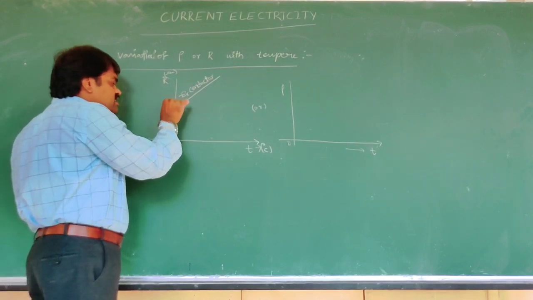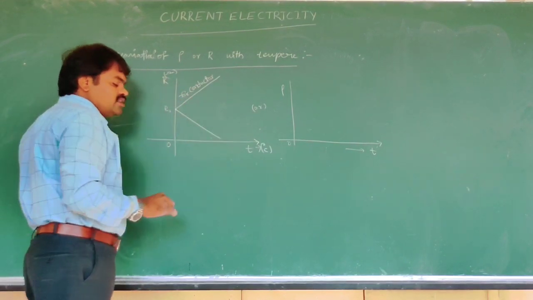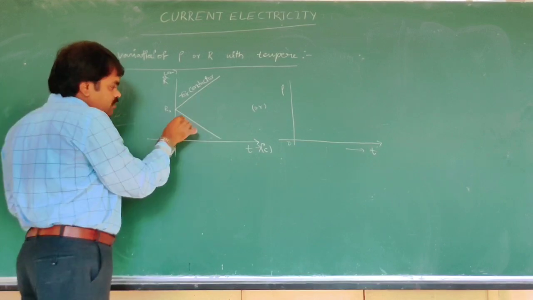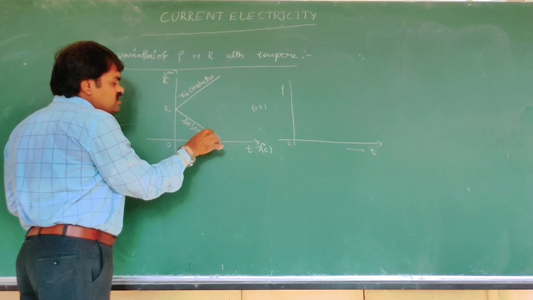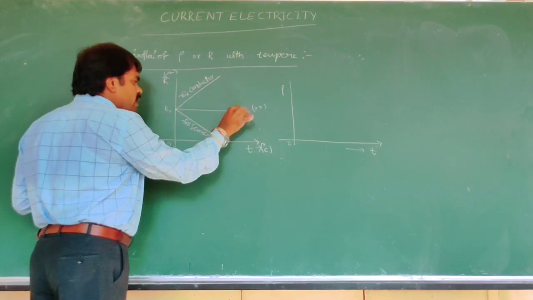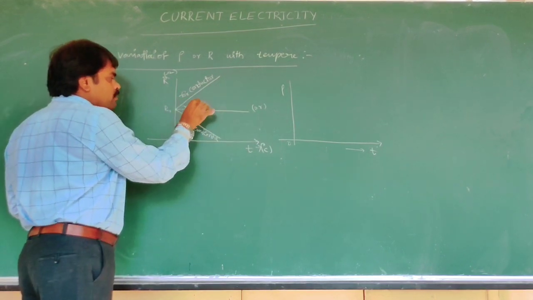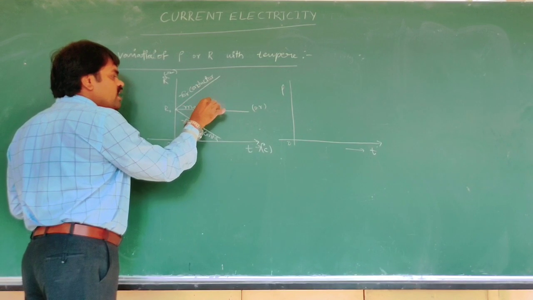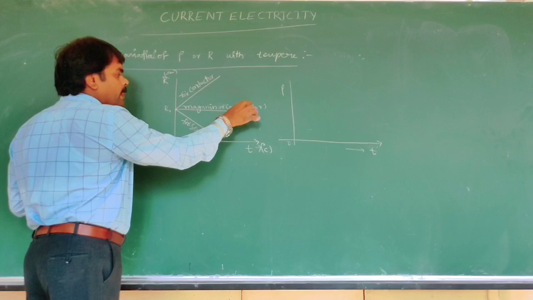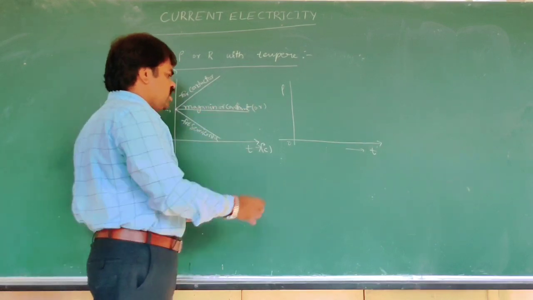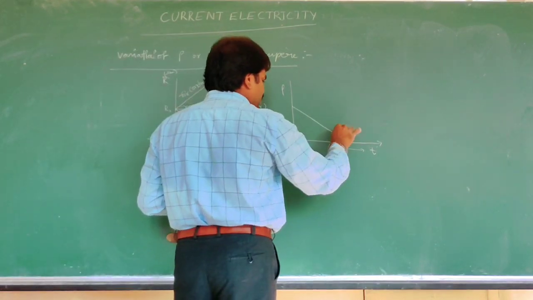For semiconductors, the resistance is like this. For manganin or constantan, the resistivity graph is also similar, like this.